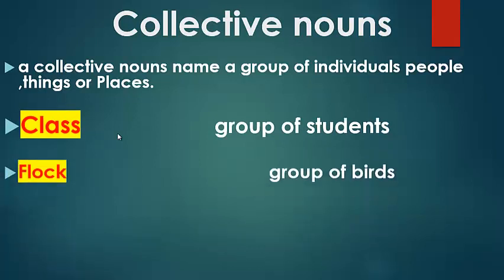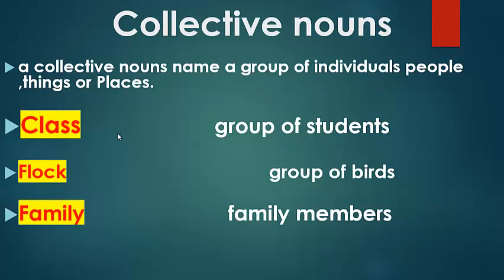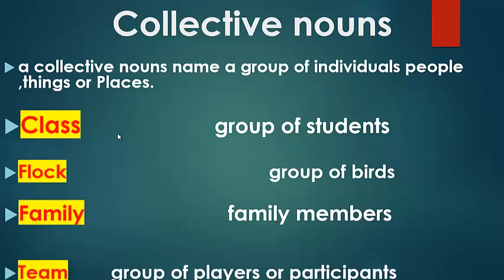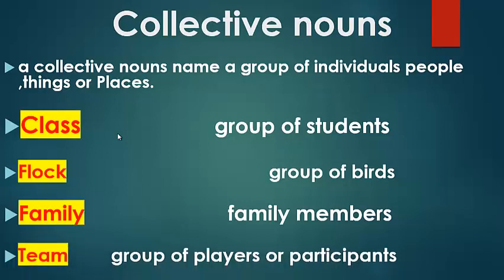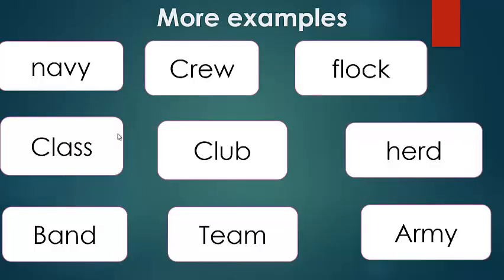Flock, a group of birds. Family, a group of family members: father, mother, uncle, children, daughter, son, these members. Team, which is a group of players, participants, or athletes, like teamwork, football team, karate team. It's different. Okay? So a collective is a noun that includes inside a group of members or a group of